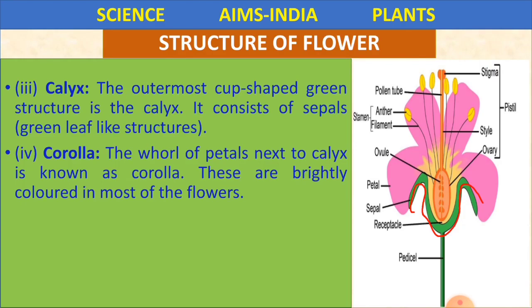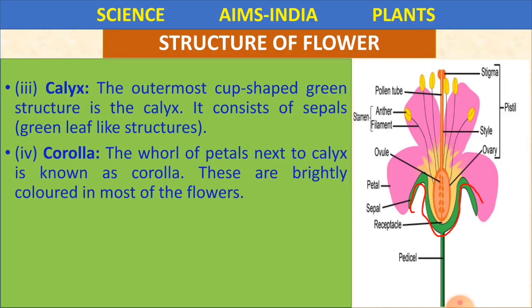What is this? The whole of the petals next to the calyx is known as corolla, and these are brightly colored in most of the flowers. So corolla is nothing but the petals, the whole of the petals.